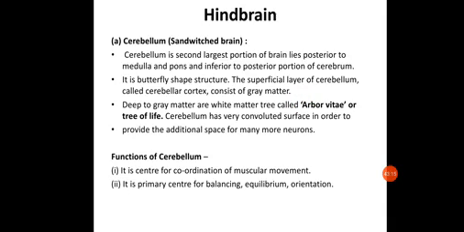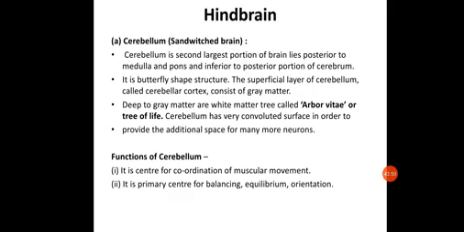So the superficial layer of the cerebellum consists of grey matter, and deep to this grey matter is a white matter tree called arbor vitae, or we can say the tree of life. The cerebellum has very convoluted surfaces in order to provide additional space for many more neurons. So it has highly folded structures, which provide space for many more neurons.